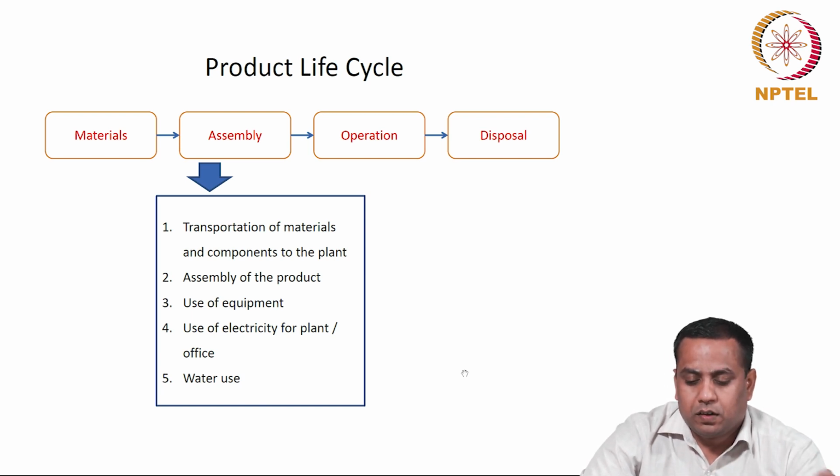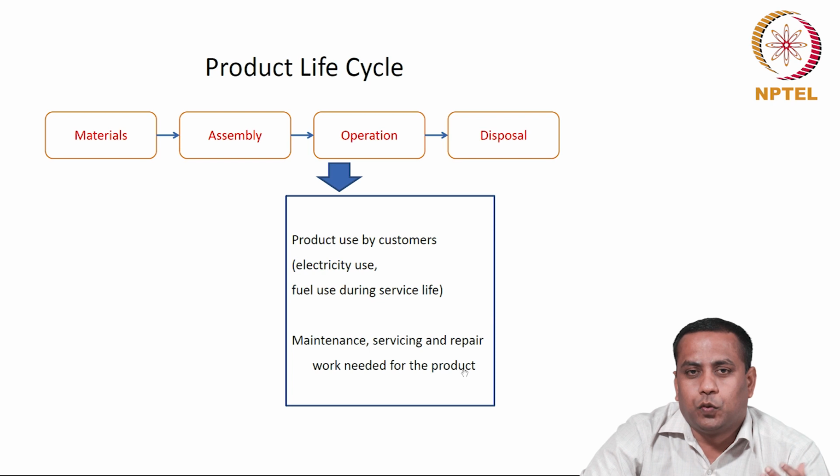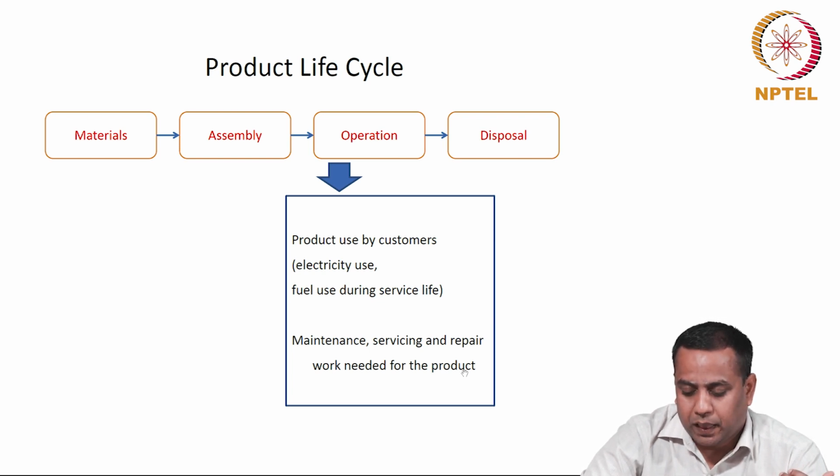The third phase, the use of the product for a number of years, requires the use of electricity, fuel during the service life. For example, if you have a computer, we use electricity for operating the computer, and if you use a two-wheeler, we need fuel for running the two-wheeler.